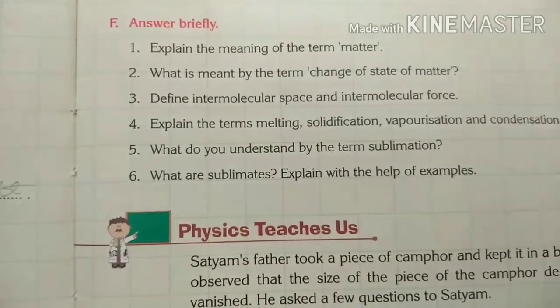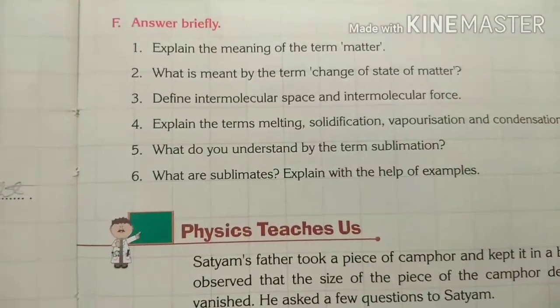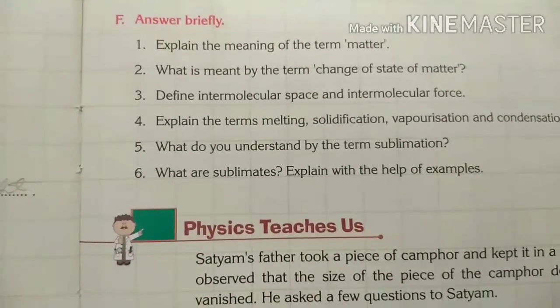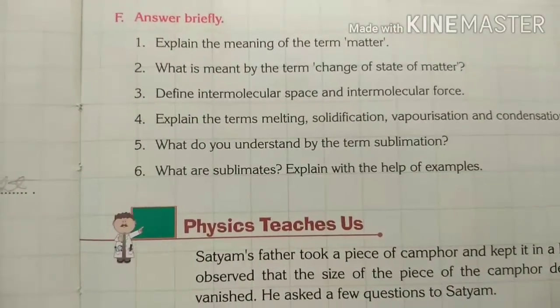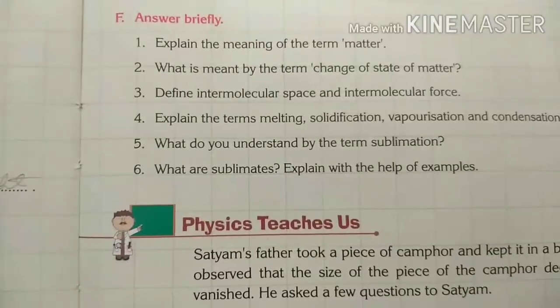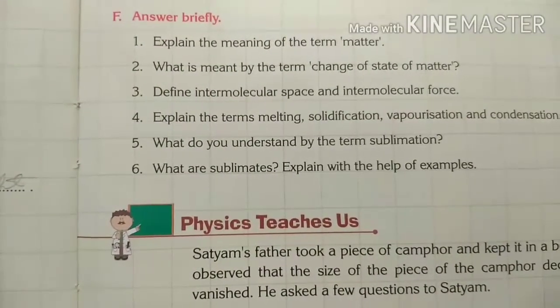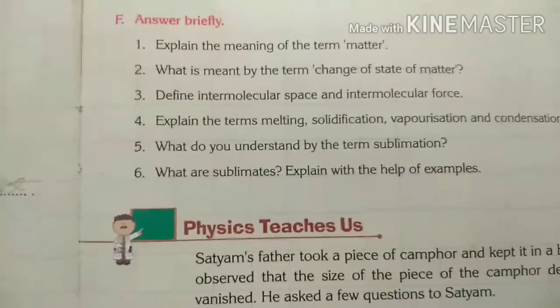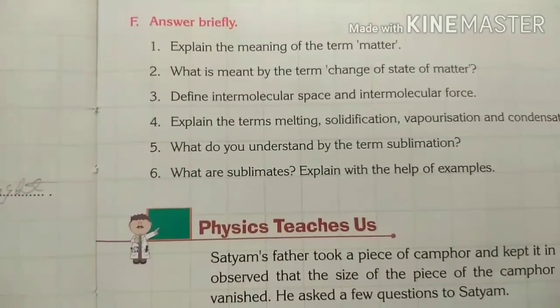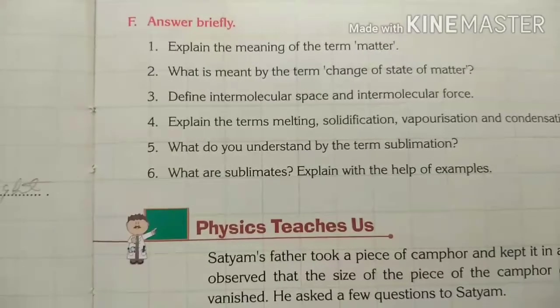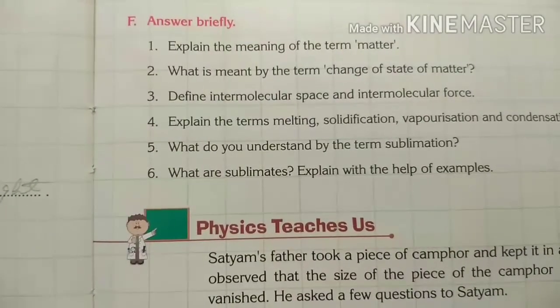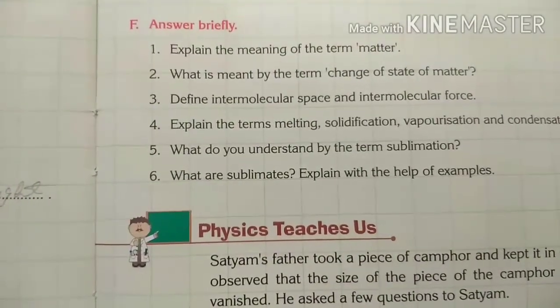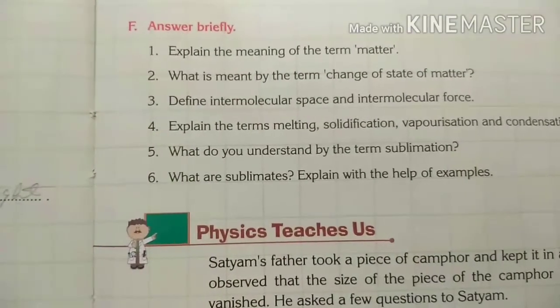question. What do you understand by the term sublimation? The process due to which a solid directly changes to gaseous state and on cooling directly changes back to solid state without changing into liquid state is called sublimation. I repeat, the process due to which a solid directly changes to gaseous state and on cooling directly changes back to solid state without changing into liquid state is called sublimation.